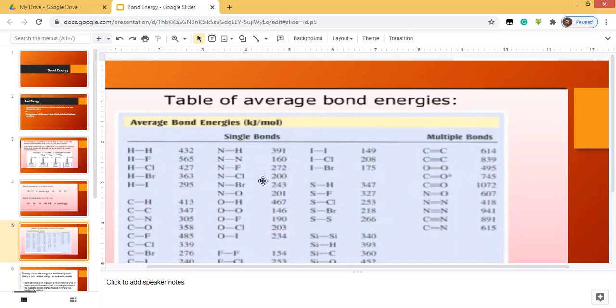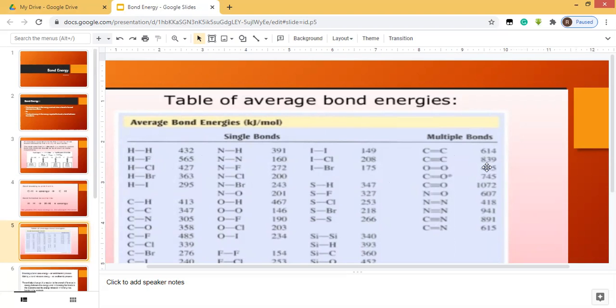For example, you may see here the double bond and the triple bond as well. The greater the bond energy, then C-C double bond, like this multiple bond, and C triple bond.